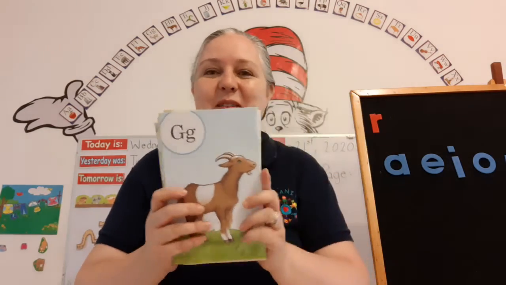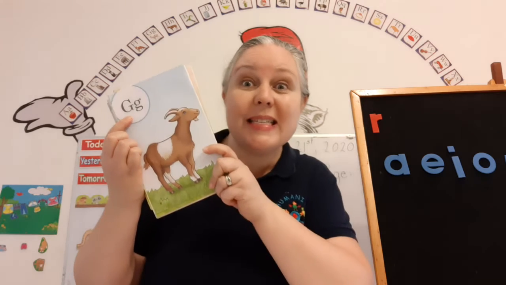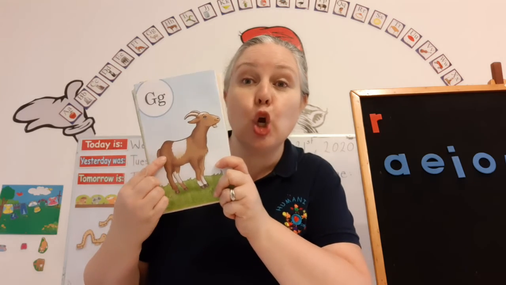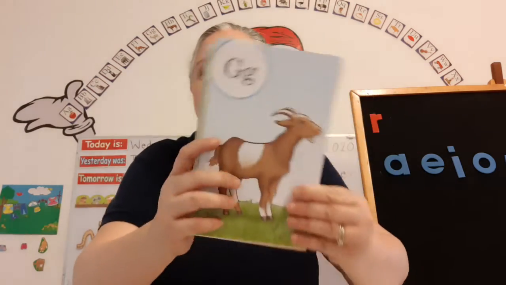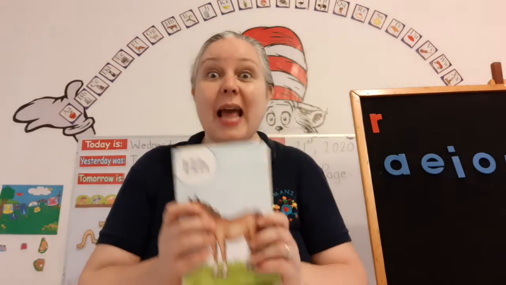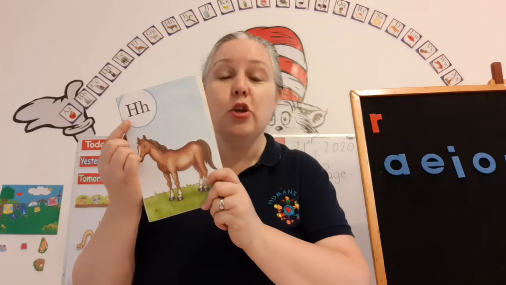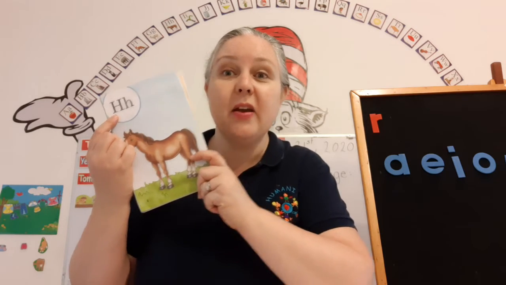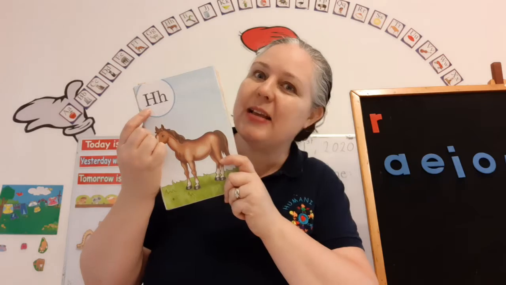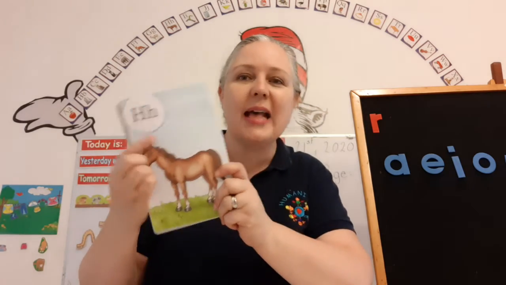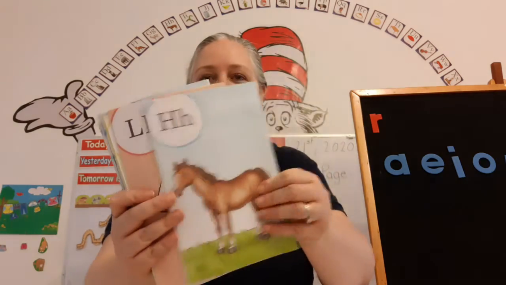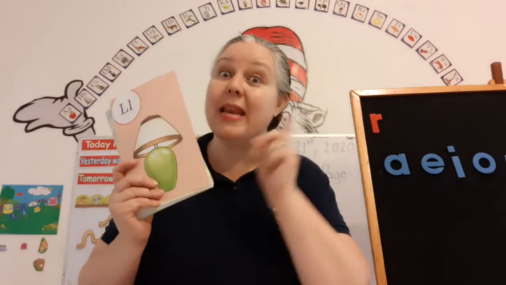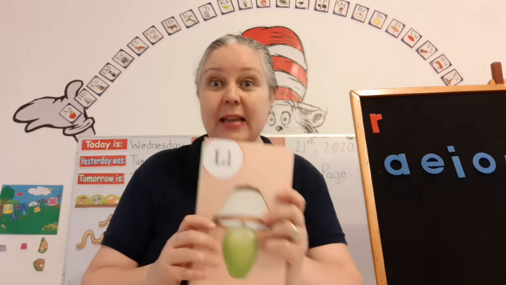The name of this letter is G. It makes the sound G, as in goat. G says G. So when I ask you for the sound, you have to say, for example, here, ha. The name of this letter is H, it makes the sound h, as in horse. H says h. It's really important to know the names and the sounds, okay?